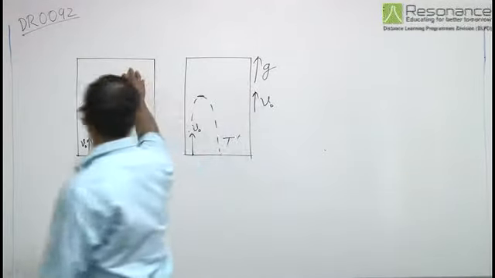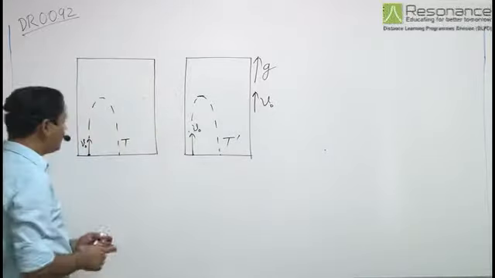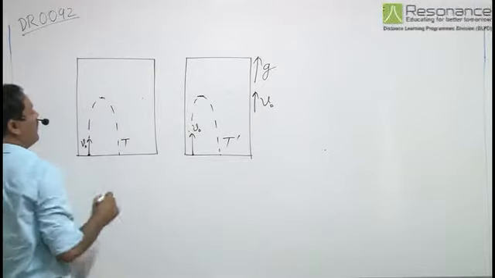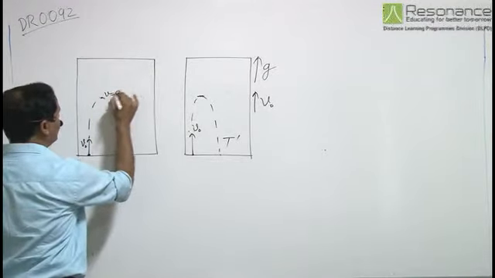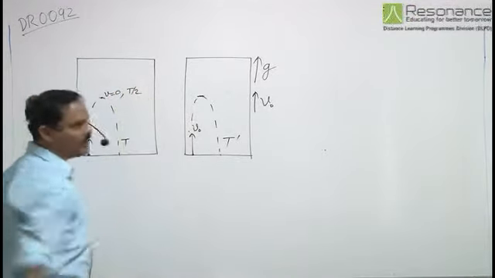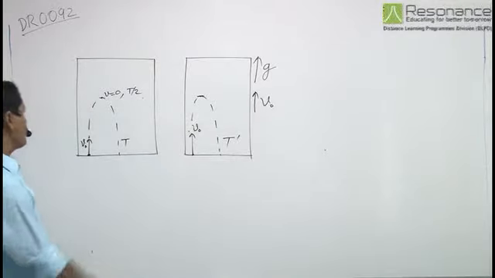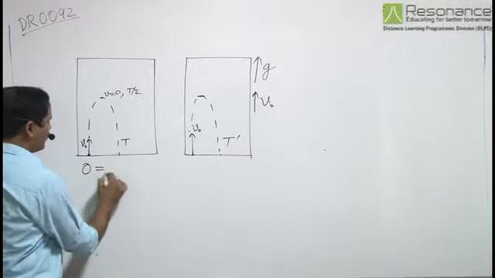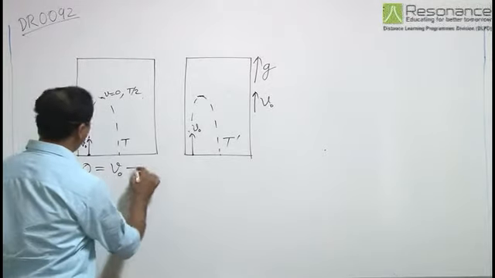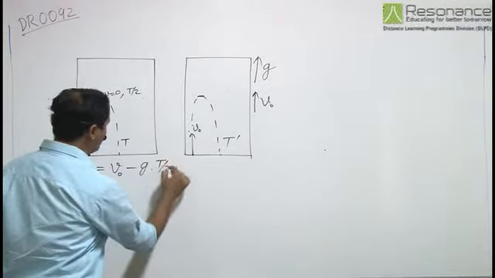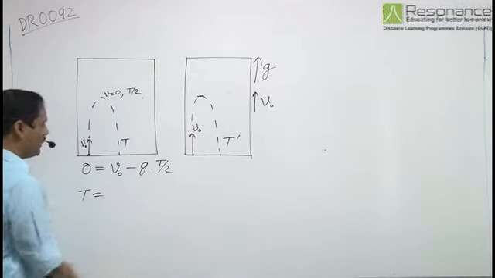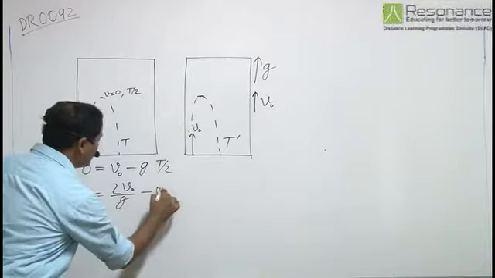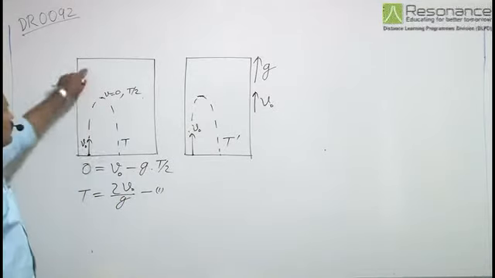So when the lift was stationary, the time of flight was capital T. To reach the highest point, that is v is equal to 0, it takes half of the time of flight. So for the stationary lift we can write 0 is equal to v naught minus g into T by 2, or the time of flight T is equal to 2 v naught by g. This is our first equation, when the lift was stationary.